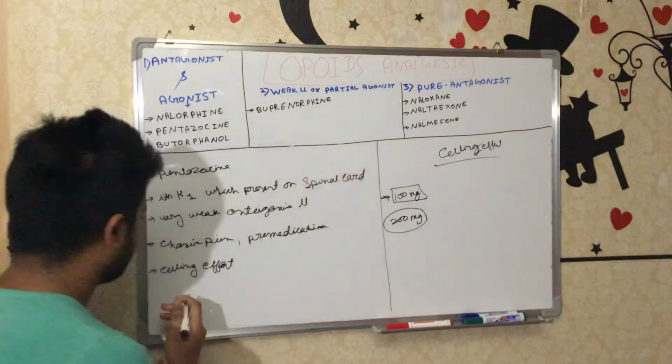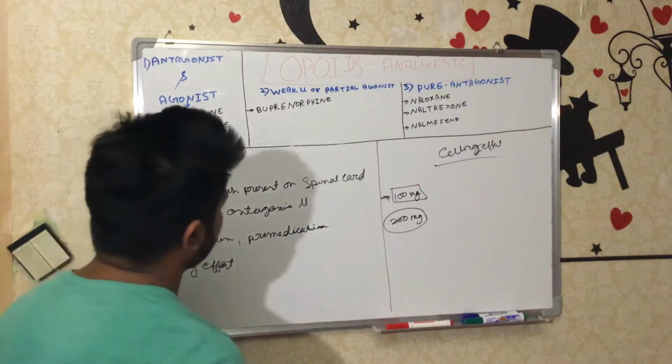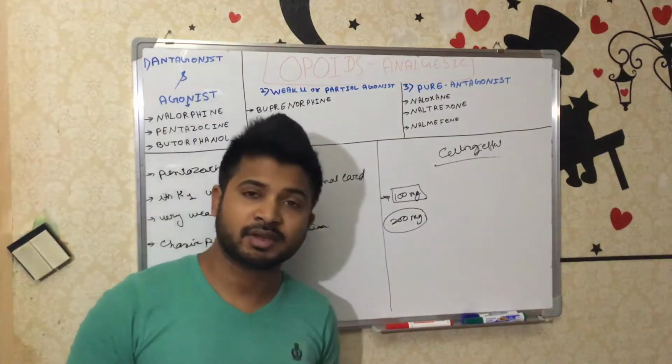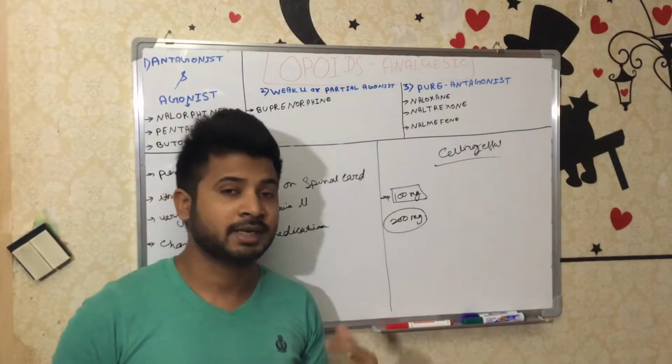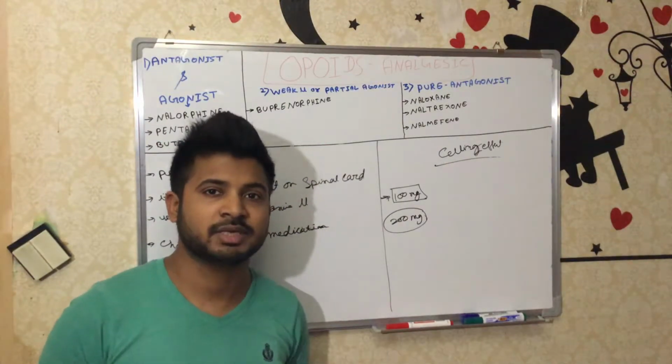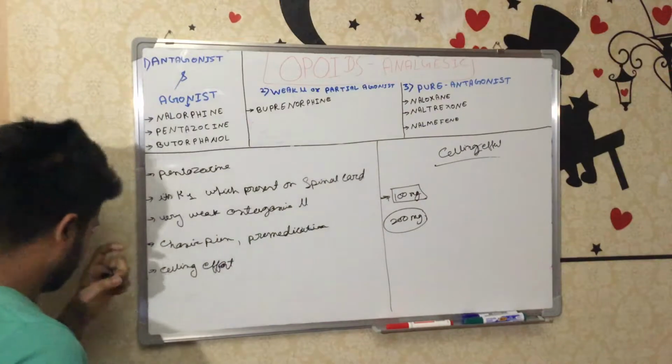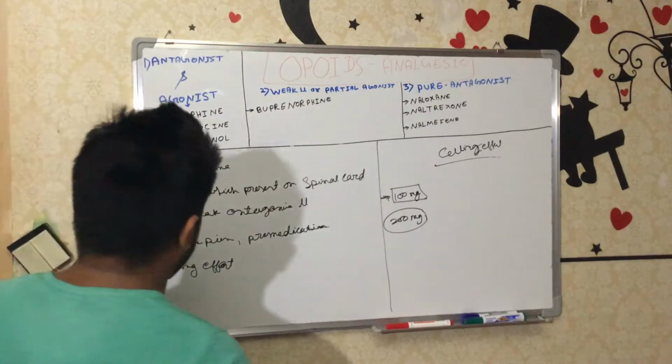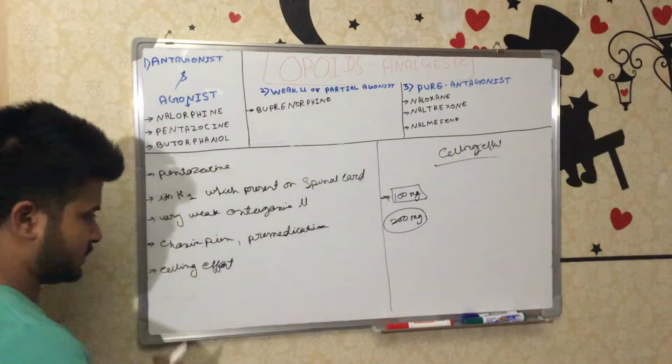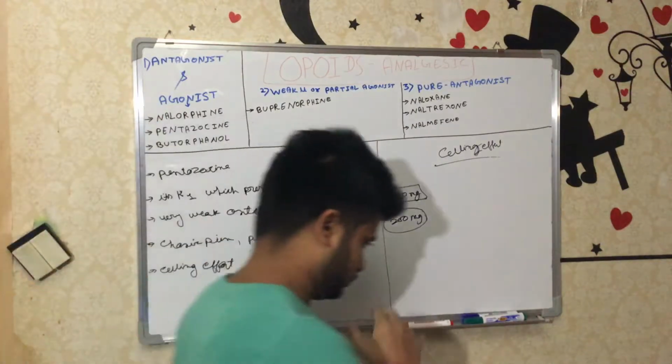The same thing here: they produce a ceiling effect if you're giving more than the normal dose, or even with a normal dose, prolonged use can start the ceiling effects. So ceiling effect is there. And all the effects are the same as the morphine effects.